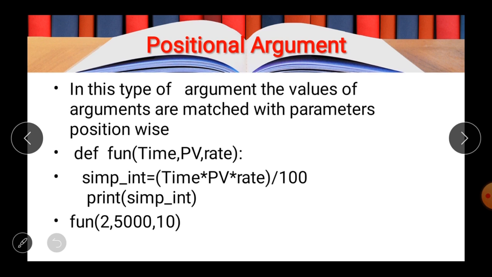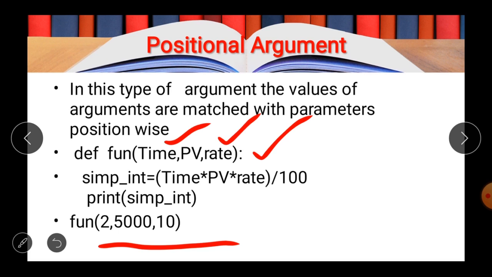Now here in the function definition, there are the parameters time, pv meaning principal value, and rate, and here you are calling the function with the values 2, 5000, 10. So these values are received by the parameters at the same positions.